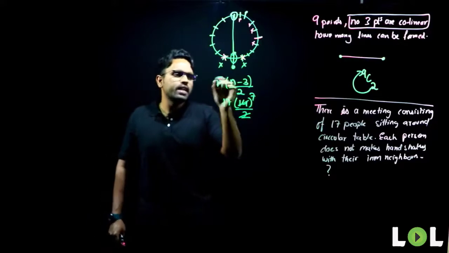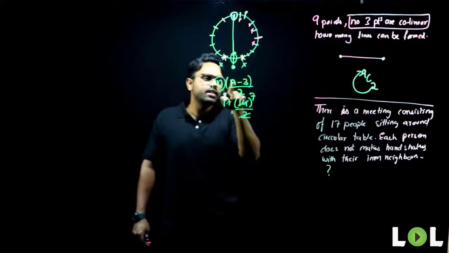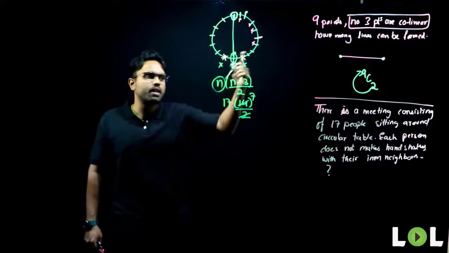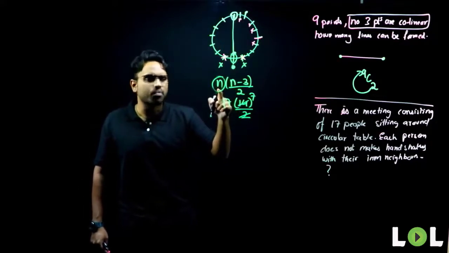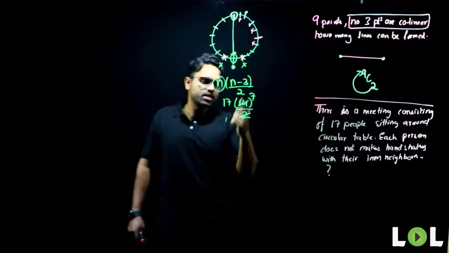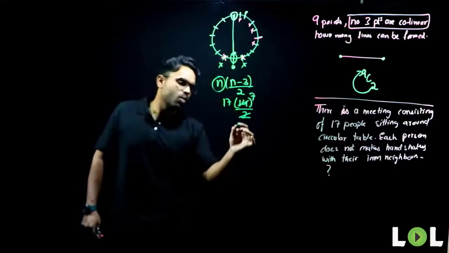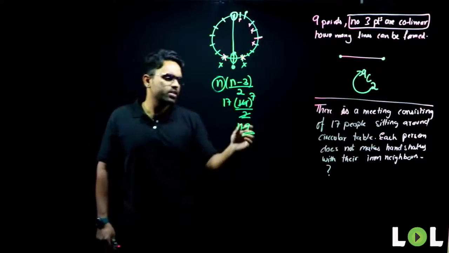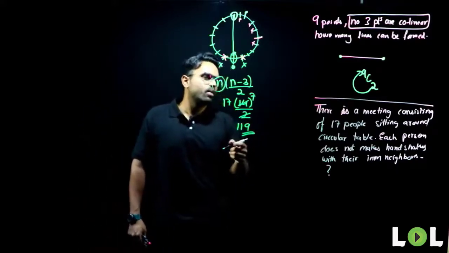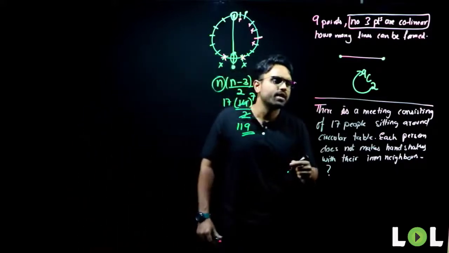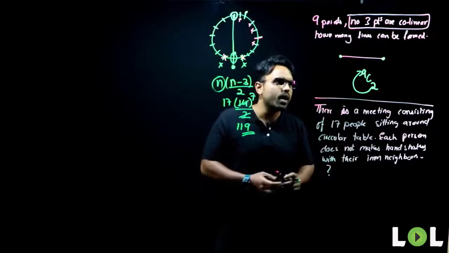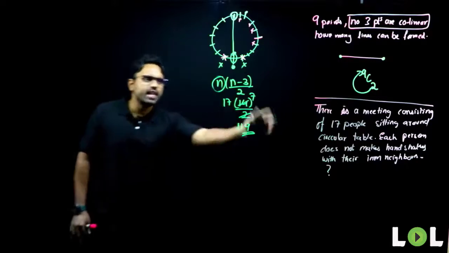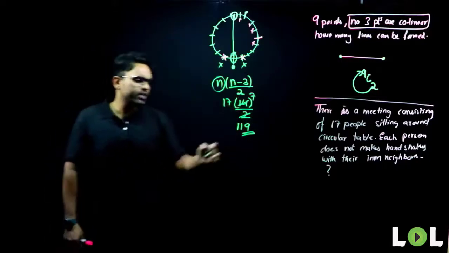Now, what will this n represent? I have calculated this n-3 divided by 2 for one person. But how many people are there? 17 people. So I have to write the number of people here, n. So this gives me how much? 17 sevens is 119. Simple calculations let me arrive at the answer, which is 119. Are you guys able to follow? The same question, if I take it ahead.